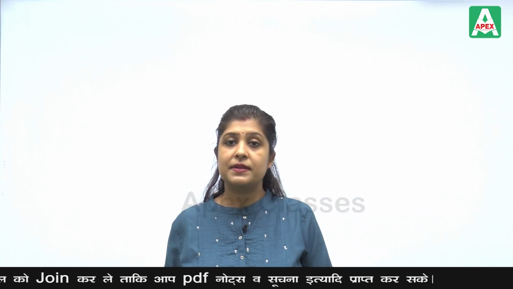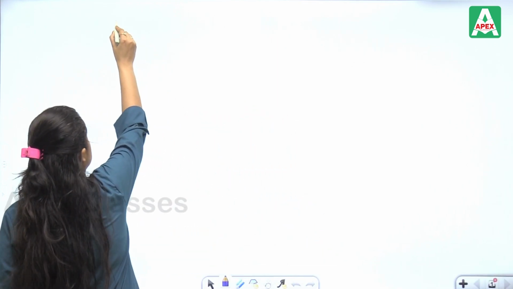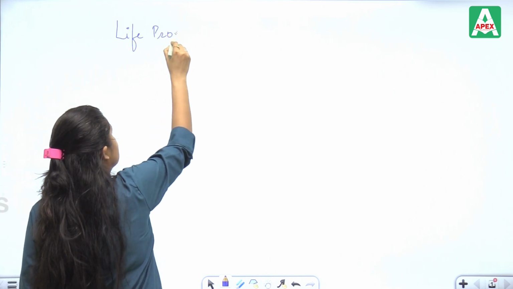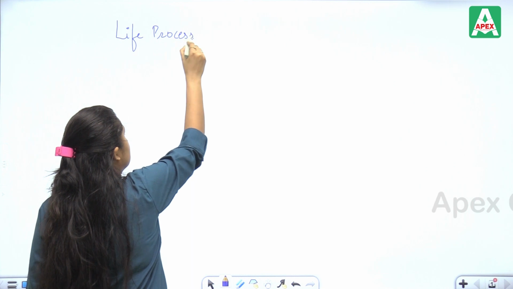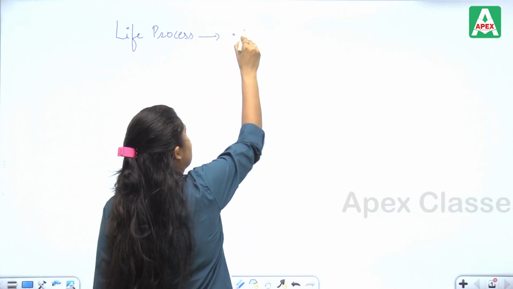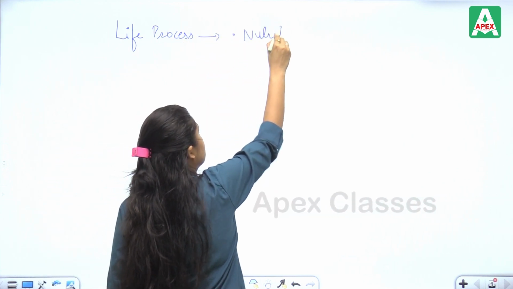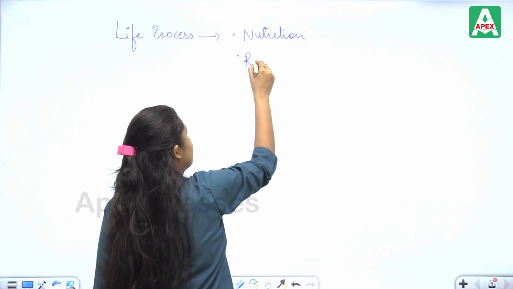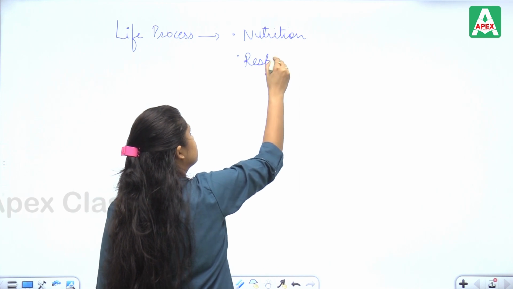Now, the life processes which we will discuss in this chapter are: nutrition, first of all. Second is respiration, the respiratory system.